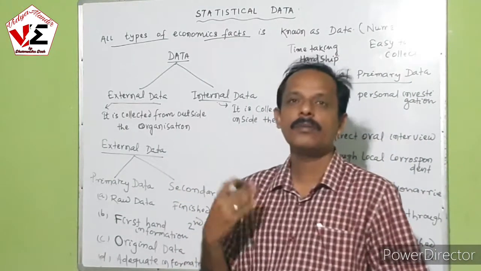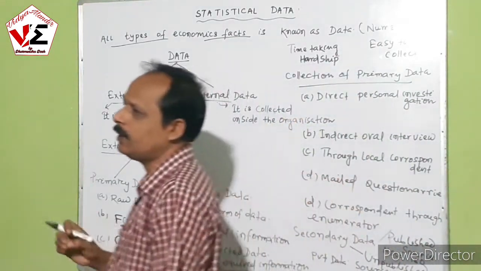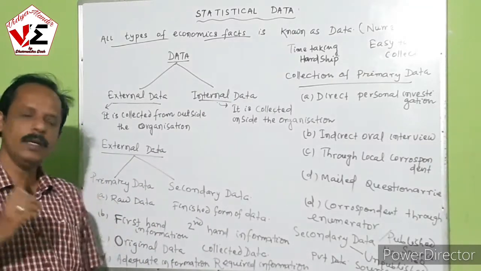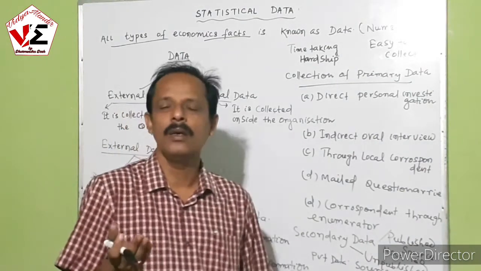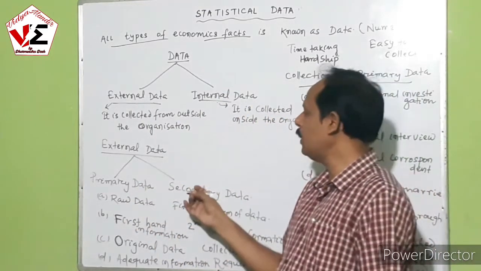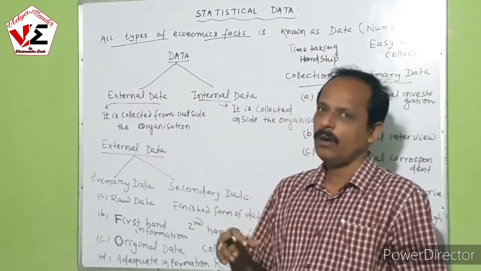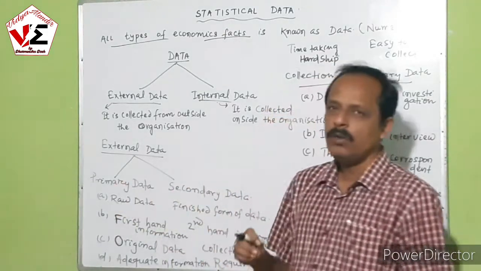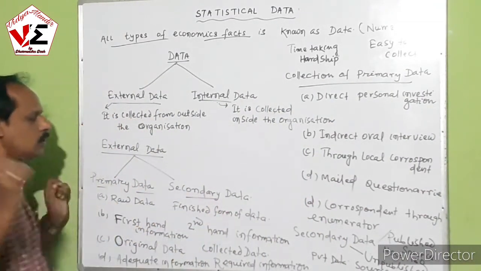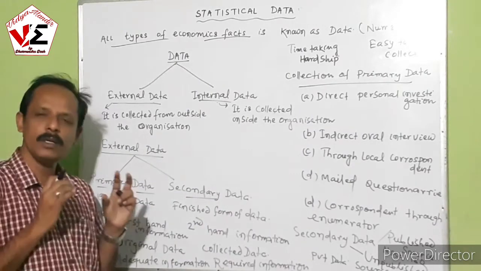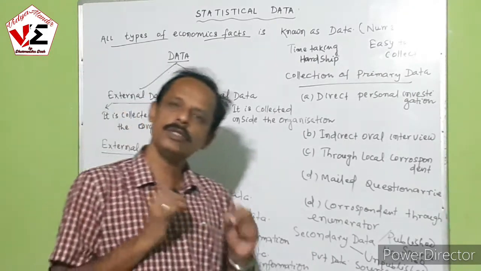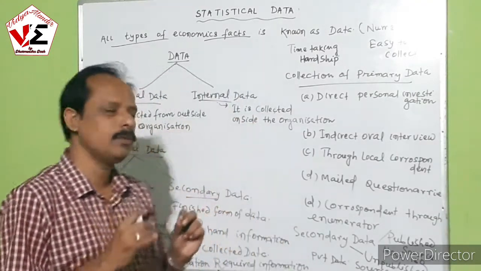We collect the primary data directly from the field. It is original in nature and adequate in amount, and it is really tedious and hard work to collect. We collect it from the field by the investigator himself or his agent. That's primary data. When the data is prepared out of the primary data, that is secondary data. It is a scrutinized, finished form of data, whatever is required for us, collected from journals, magazines, newspapers. Whereas primary data is collected from the field.